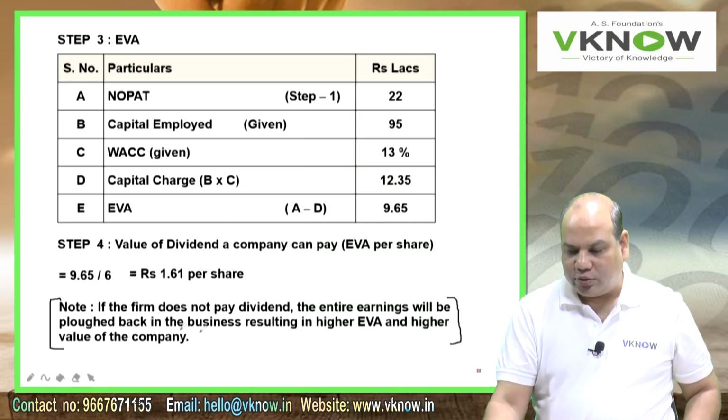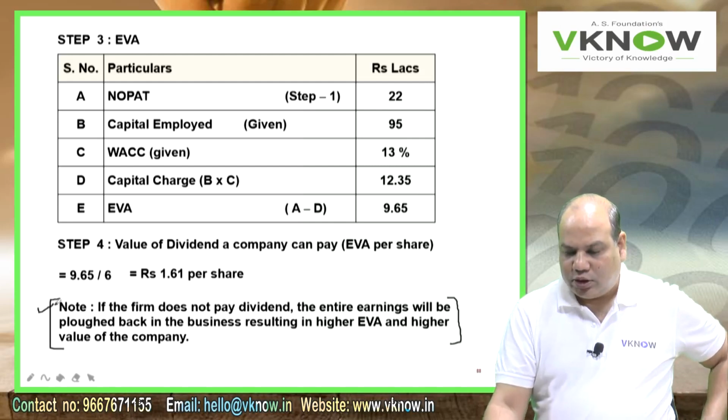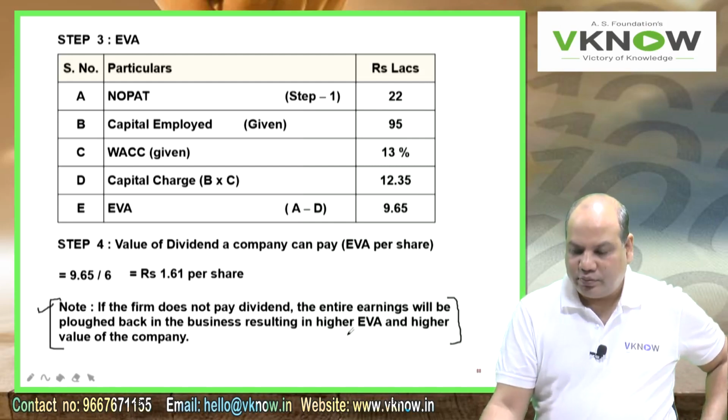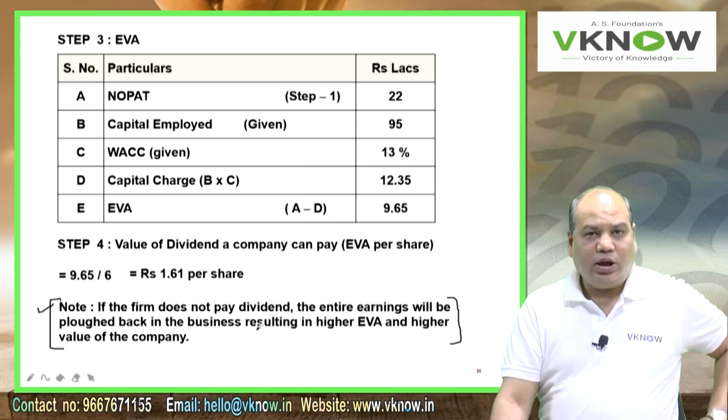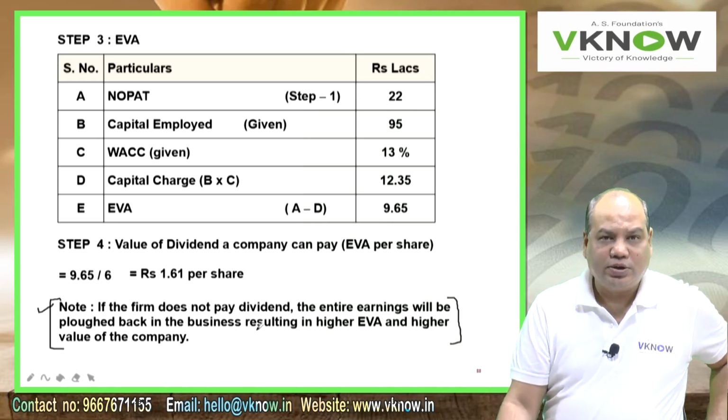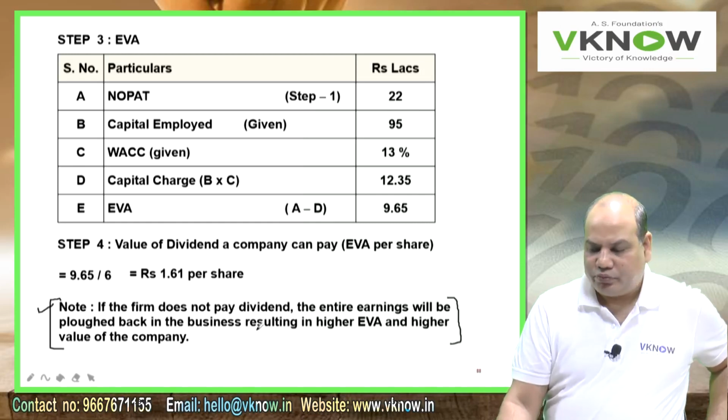So quickly write down, if the firm does not pay dividend, the entire earnings will be plowed back in the business, resulting in higher EVA and higher value of the company.